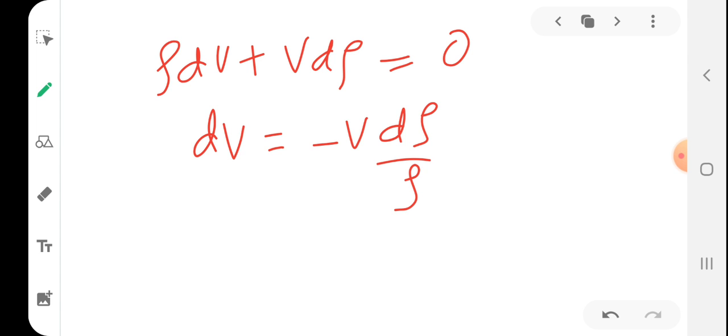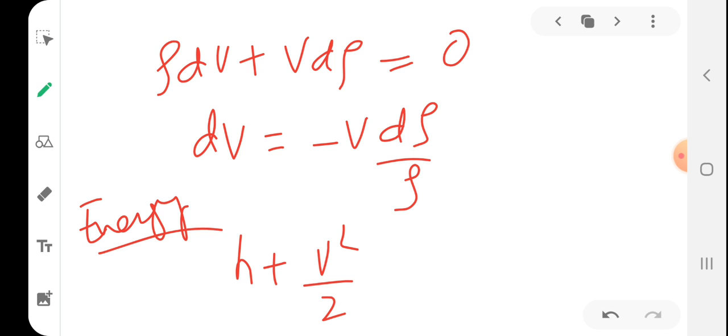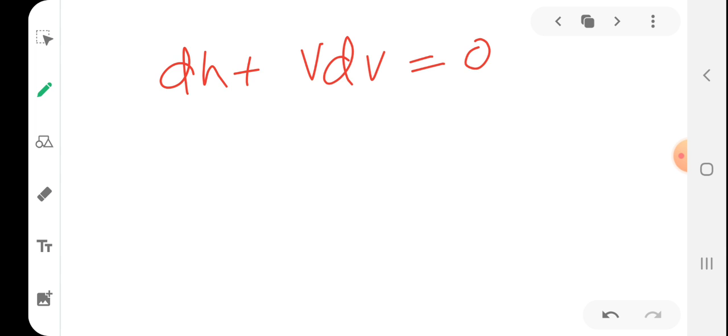From the energy equation, you know that h plus v squared by 2 is a constant. If you take the differential of this equation, dh plus v dv will be 0. Now dh is nothing but minus v dv.